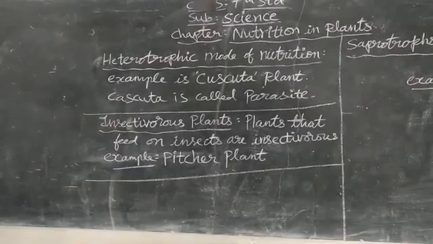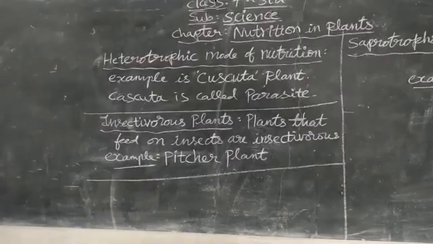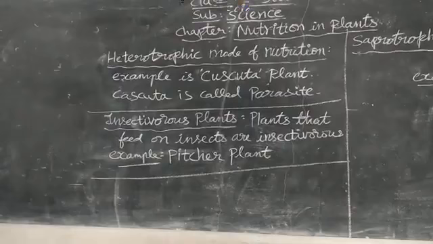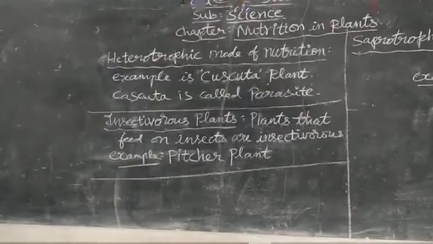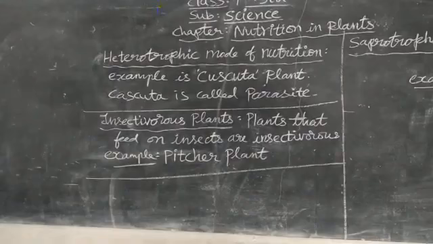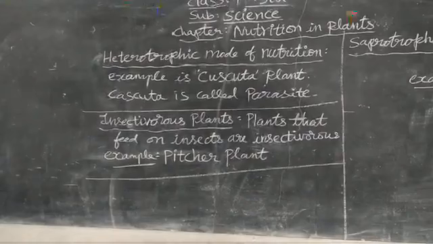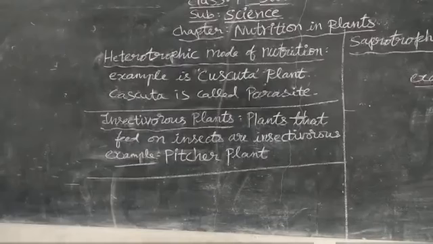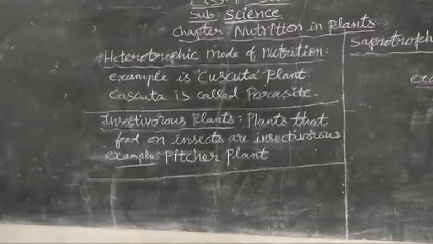So that autotrophic plant gets deprived of nutrients because Cuscuta has absorbed them. Autotrophic plants means plants which can prepare their own food. So these heterotrophic plants grow, climb over the autotrophic plants and absorb the nutrients from them. So Cuscuta is called a parasite.